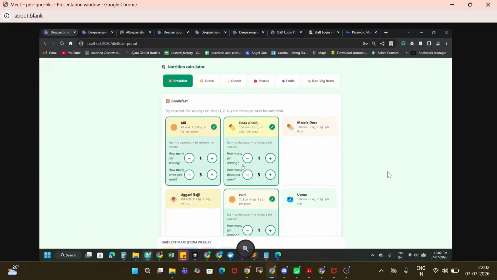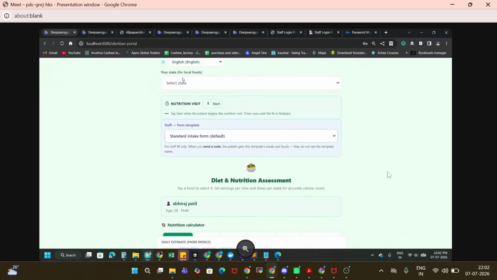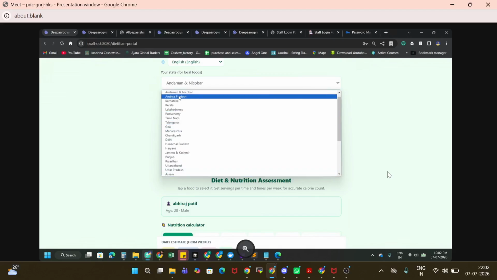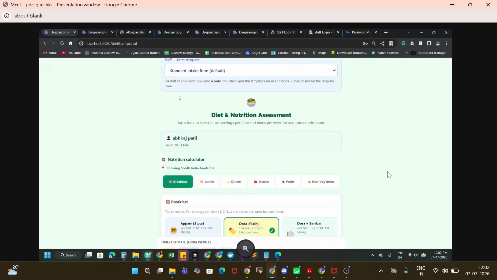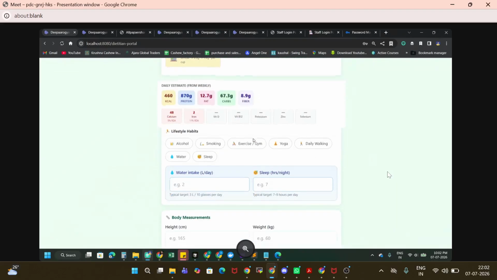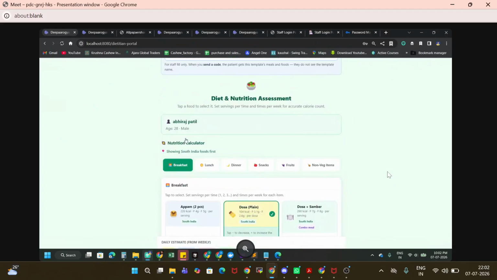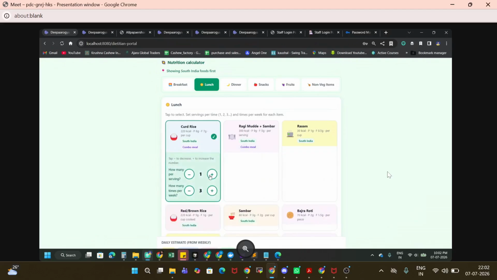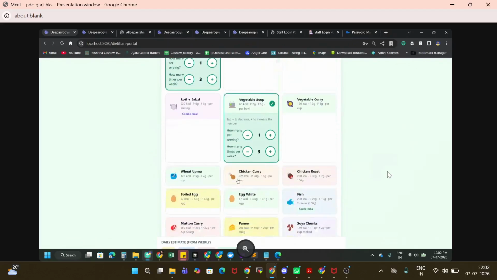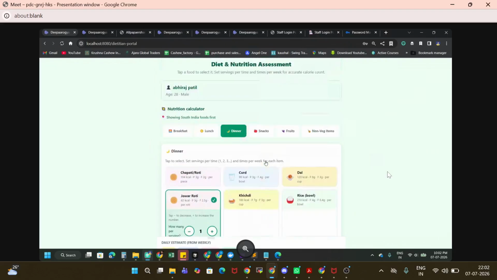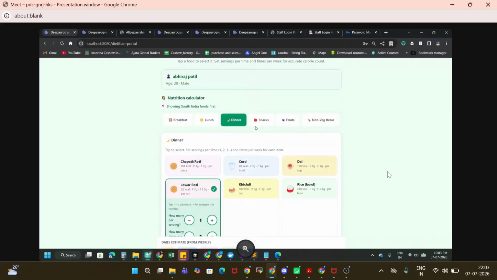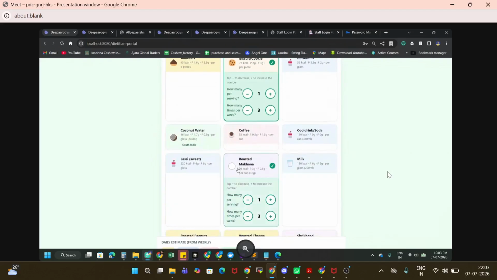For example, the patient is eating idli, and he is from the south. Let's take that. Now you can see I have just loaded south, so you will see a south menu, and based upon that we get all the information. They can select how much they eat and submit the form. Sometimes patients are not that educated, so on behalf of the patient, our nurse or duty doctor can help and fill it in. I'm just showing you one example.